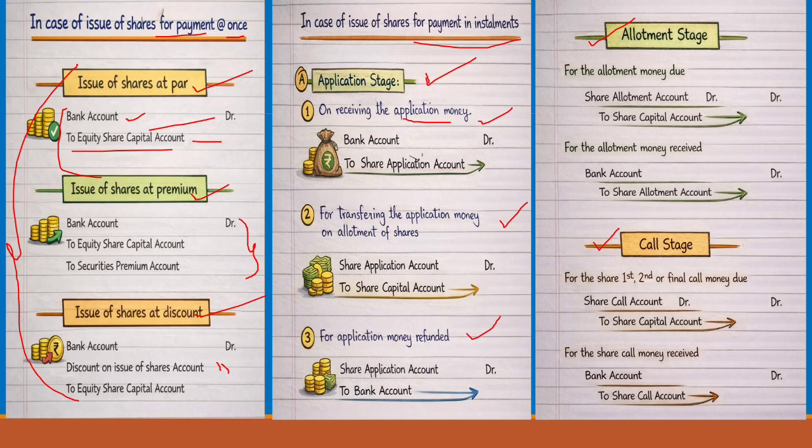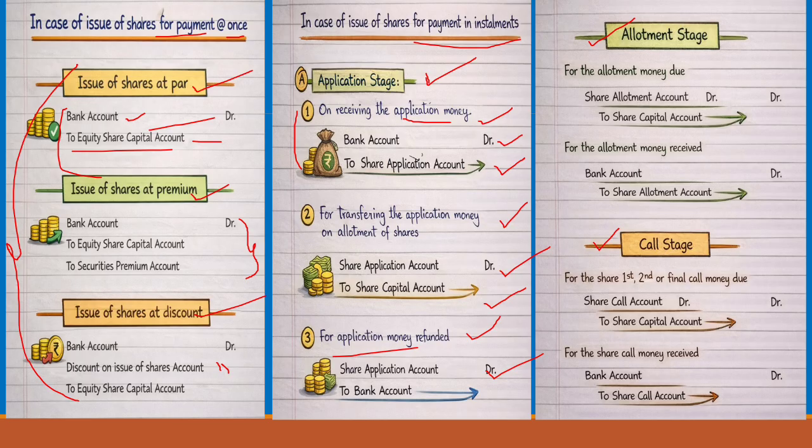On receiving the application money, bank account debtor to share application account. For transferring the application money on allotment of shares, share application account debtor to share capital account. And for application money refunded, if we are receiving an excess amount, then we have to refund it. For that, the journal entry will be share application account debtor to bank account. See, the first entry we showed is bank account debtor to share application account, for receiving the application. For returning it back, we write share application account debtor to bank account.